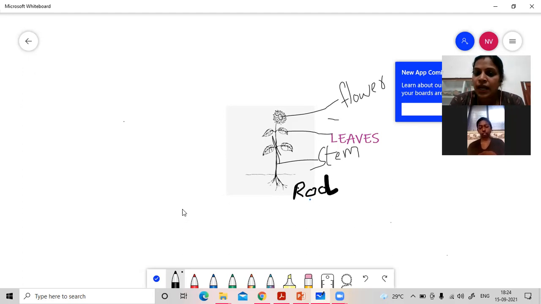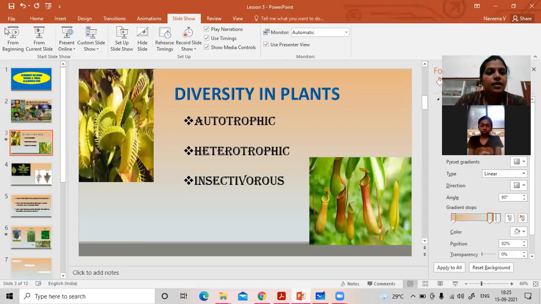So a mango tree will produce a new mango tree. Can a mango tree produce a coconut tree? No. So reproduction means producing young ones. The flower is the main part which helps in reproduction. Is this much clear? Yes. Okay, now see, one second. In all plants, the leaves are the same.